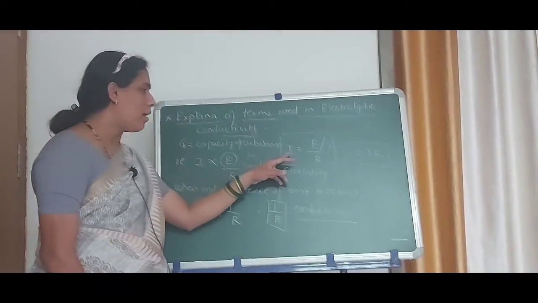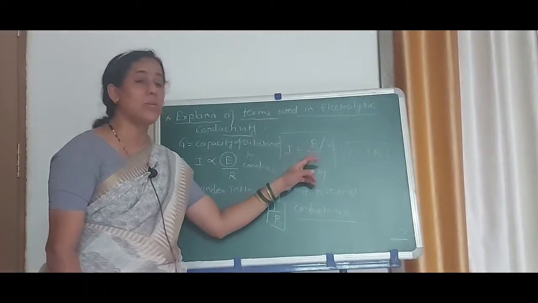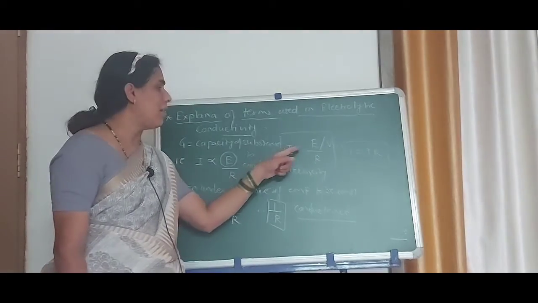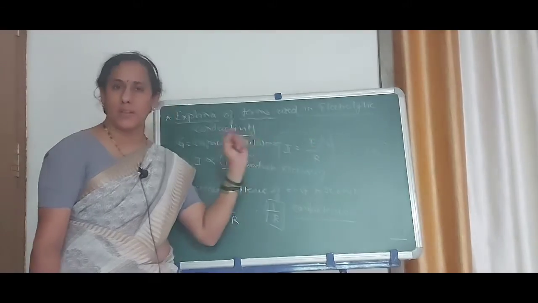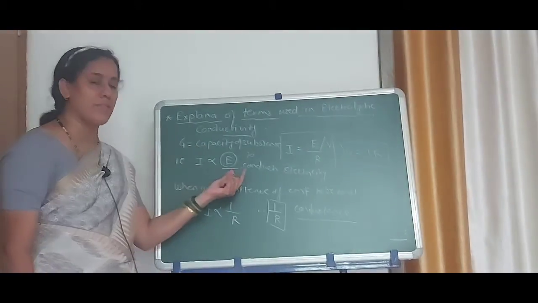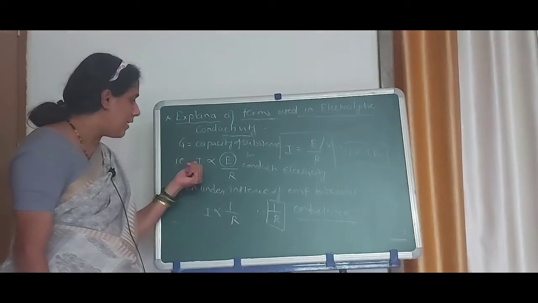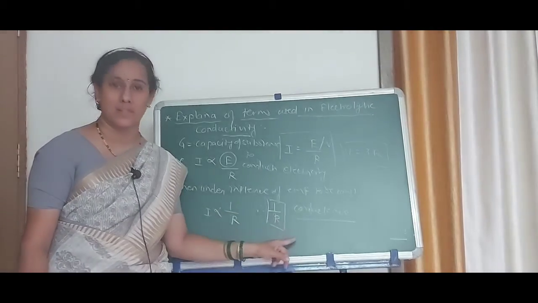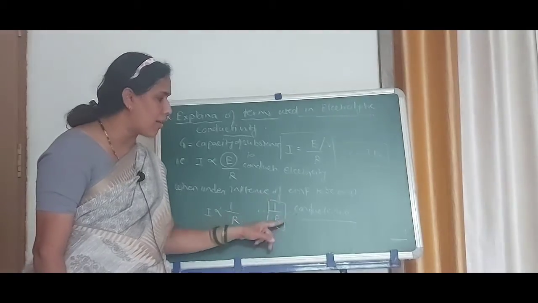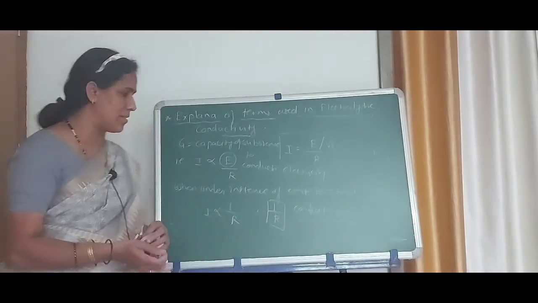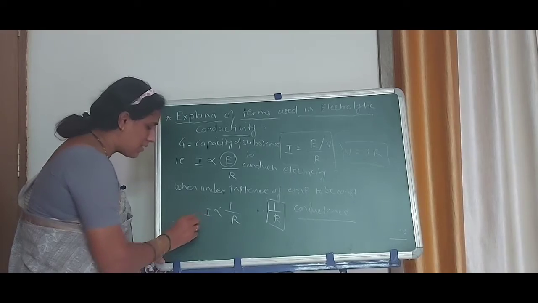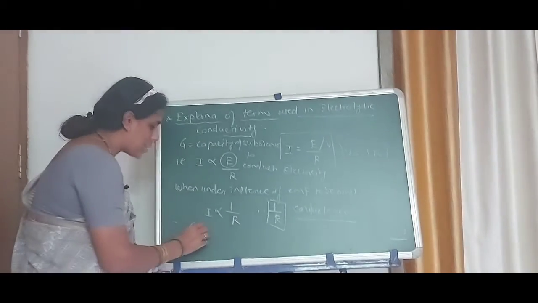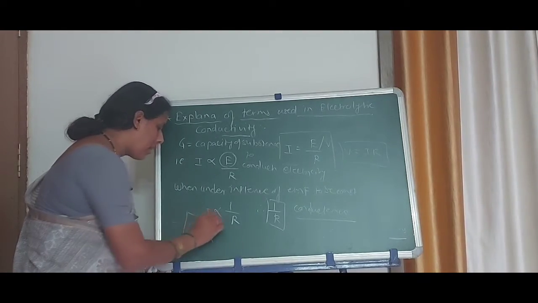When the amount of current flowing through the conductor is inversely proportional to its resistance, and when we take E or V, that is EMF or potential difference, as a constant term, then the quantity 1 upon R is called conductance. Therefore conductance is denoted by the capital letter G is equal to 1 upon R.